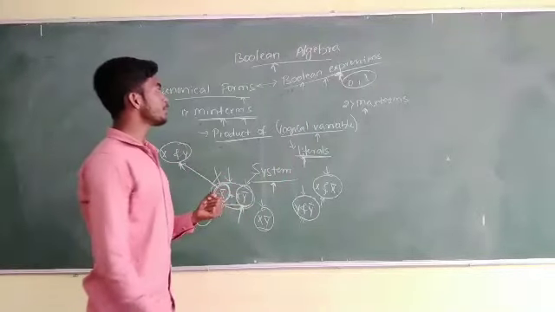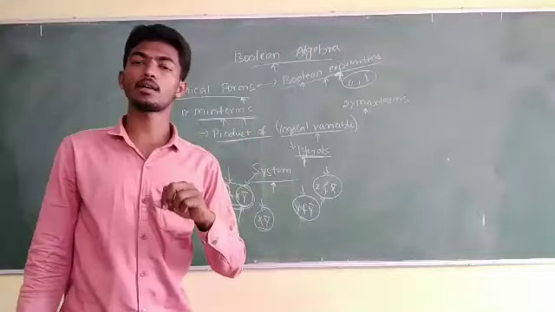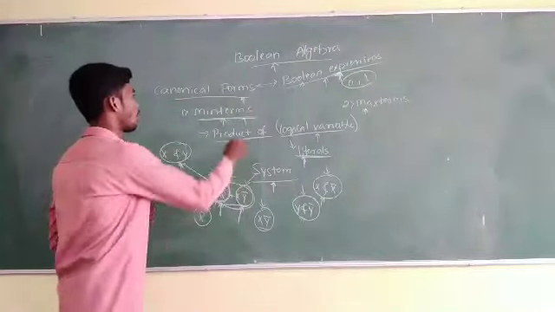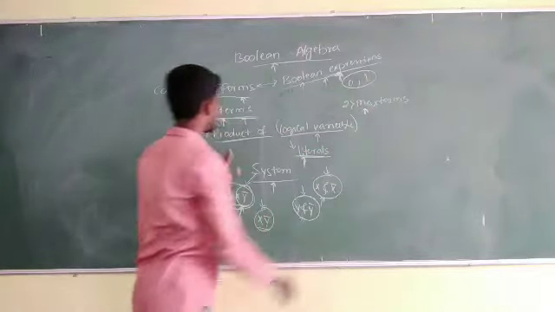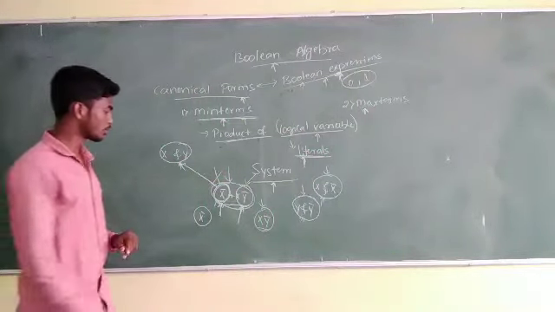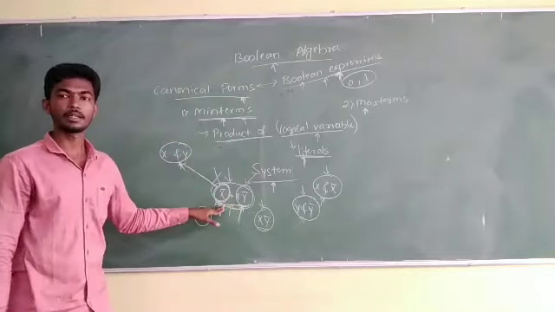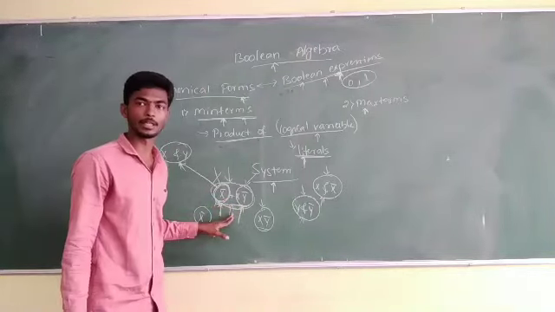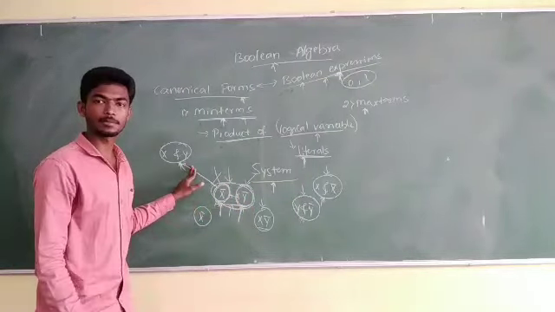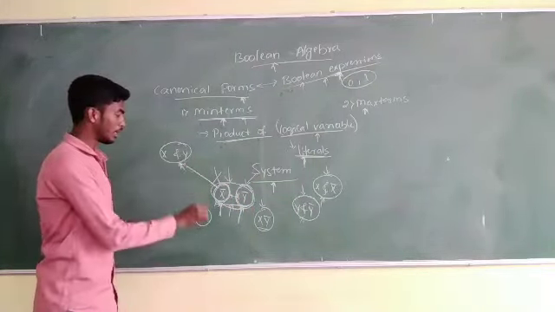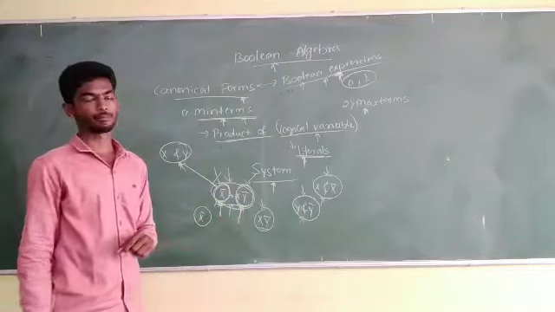Here, when you come to the canonical forms, when you are discussing the canonical forms, we have to remember the min term and max term. First one, min term. Have you understood this one? With the example, I have shown you the min term definition as well as the examples of min term. In this system we have the different literals, that is x and y. This term is not a min term and this term is a min term.